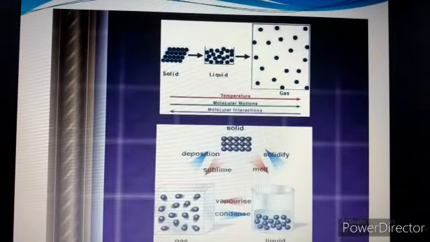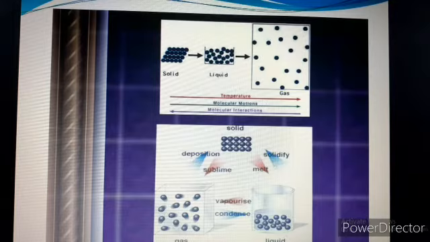Next one is the packing of the particles. When we increase the temperature, solid changes into liquid, liquid changes into gases. In the solid the particles are closely packed, but when we give heat, the particles become loosely packed. With more temperature, it changes into gaseous state and particles move far apart from each other. Molecular motion also increases because, due to increase in temperature, the kinetic energy of the particles also increases. But molecular interaction decreases with increase in temperature, and it increases from gases to solid state.